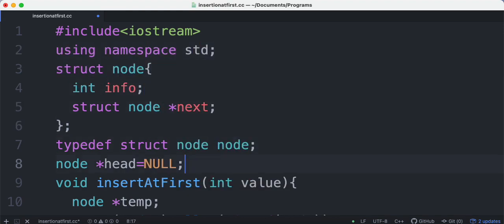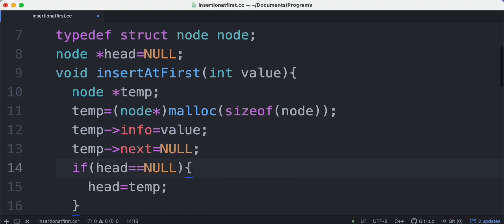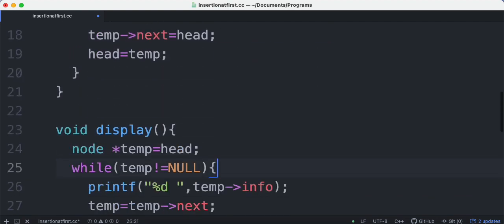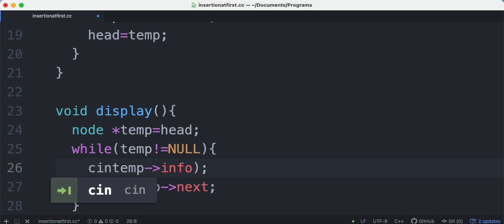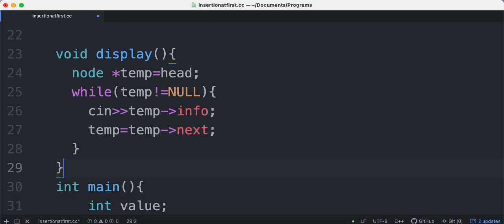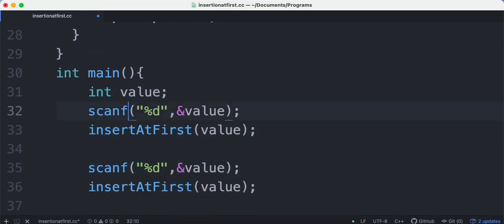Okay, and here instead of printf, I'll write cin. Here I have to write cin.